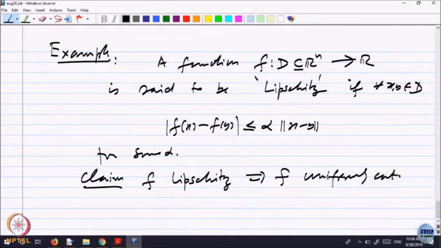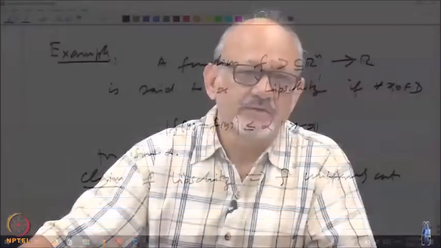Is that okay? Because it directly gives a measurement between the distance between f x and f y, and x and y. So, if x and y are close, obviously f x and f y are close. Or if you like, if a sequence x n minus y n goes to 0, then f of x n minus f of y n will go to 0.